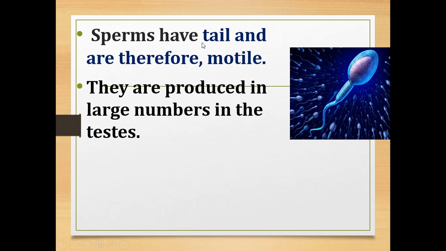Sperms have a tail and are therefore motile. Motile means they can move. They are produced in large numbers in the testes. The testis is the reproductive organ of the male. So sperms are produced in large numbers in the testes.